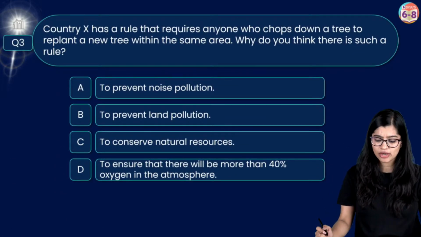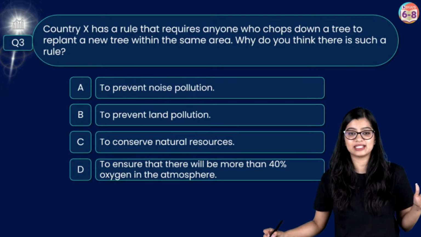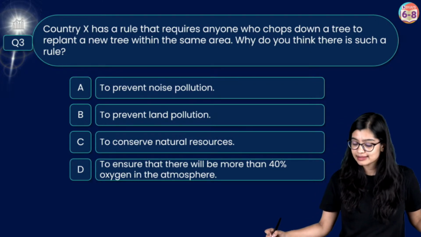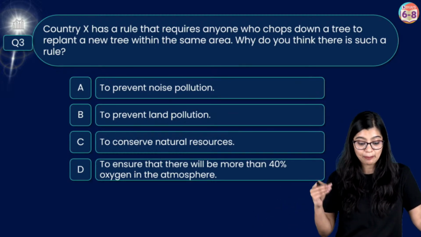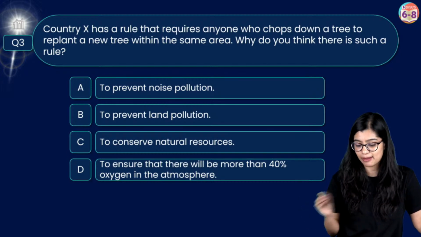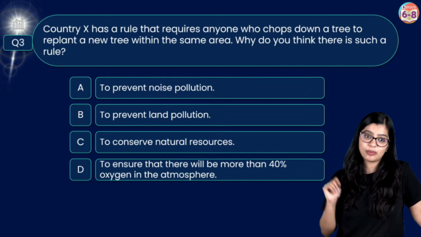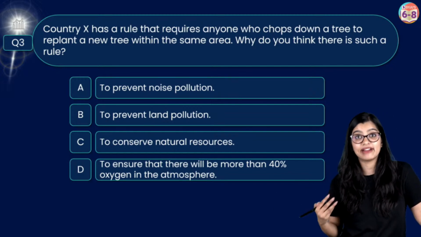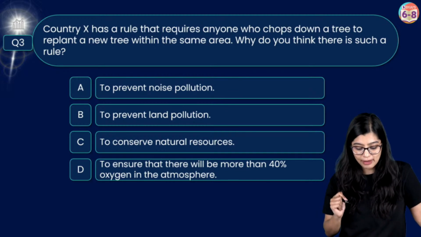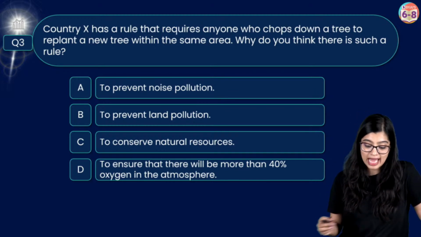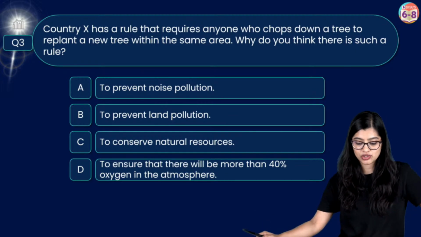So quickly moving on to the next one. Question number 3 on your screens. Easy peasy question. Country X has a rule that requires anyone who chops down a tree to replant a new tree within the same area. Now, why do you think such a rule exists? Is it because they want to prevent noise pollution? They want to prevent land pollution? They want to conserve natural resources? Or because they want to ensure that more than 40% of oxygen will be there in the atmosphere?